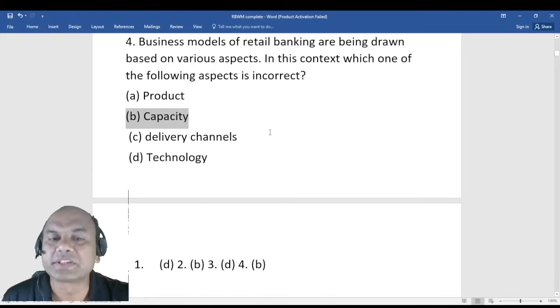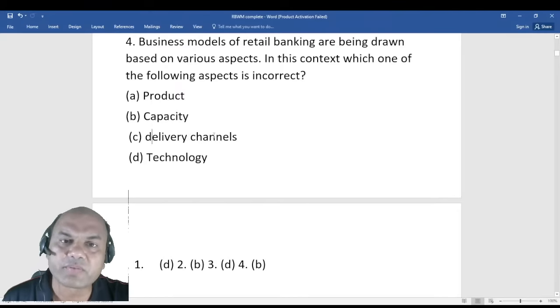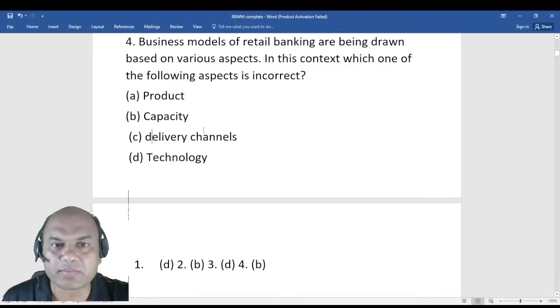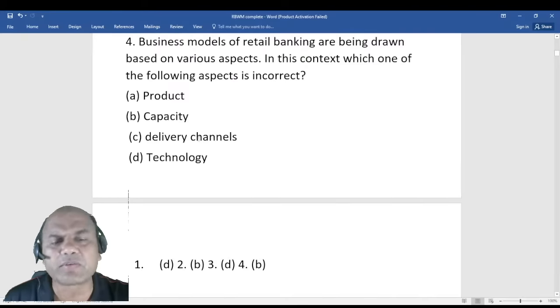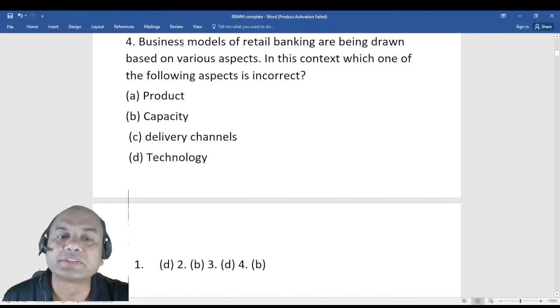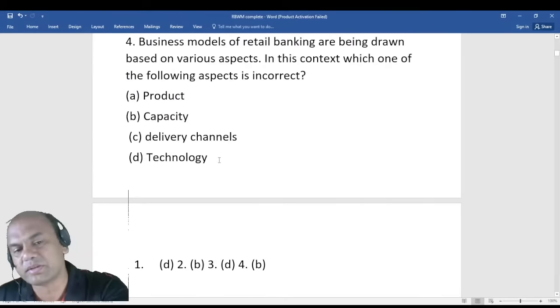Business model is never based on capacity. Capacity we have to increase. Product is okay. Means how many products I have, what is the mix of products I have, what are the delivery channels I have. Delivery channels means whether I have ATM, internet banking, the branch network, everything. So business models are never dependent on capacity. Never. Okay. Next one.